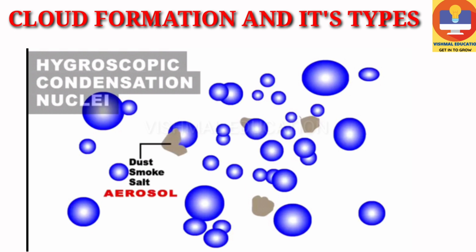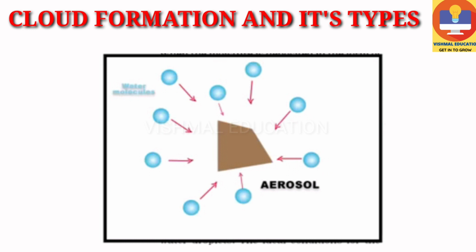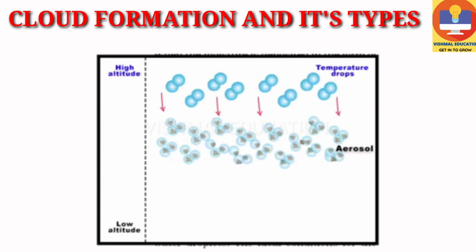Now these aerosols have an amazing property of attracting water molecules in the air, and that's how water vapor gets attracted to the aerosol and sticks to other tiny particles in the air. Since these aerosols are present in the atmosphere in huge quantity, they become the surface for the water vapor to fall onto when water vapor condenses due to low temperature.